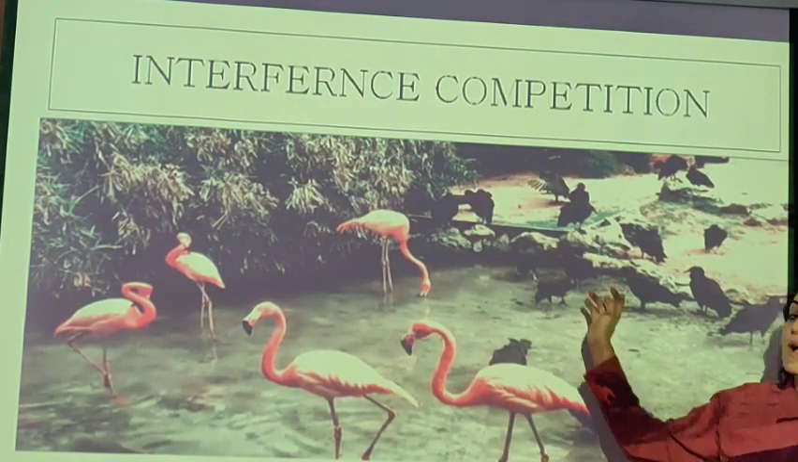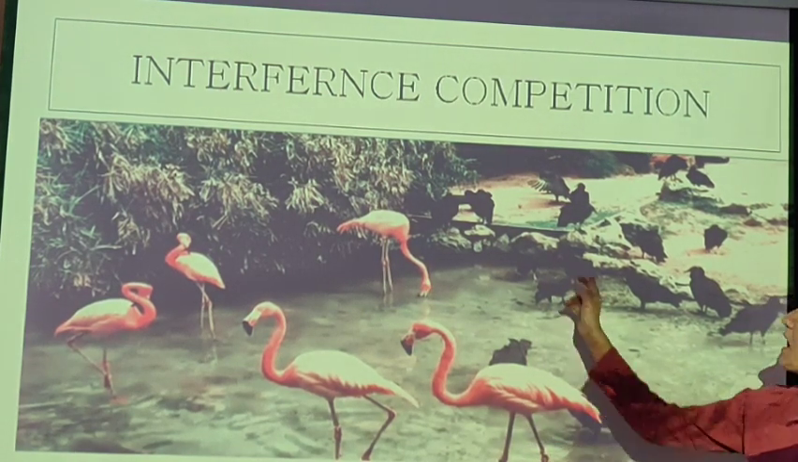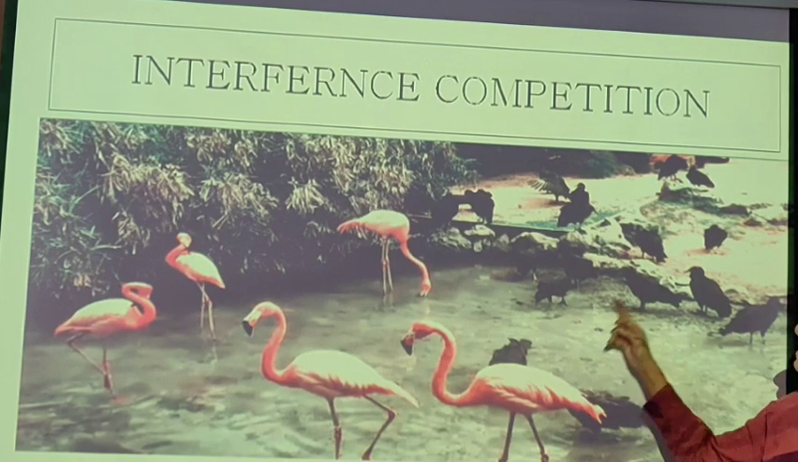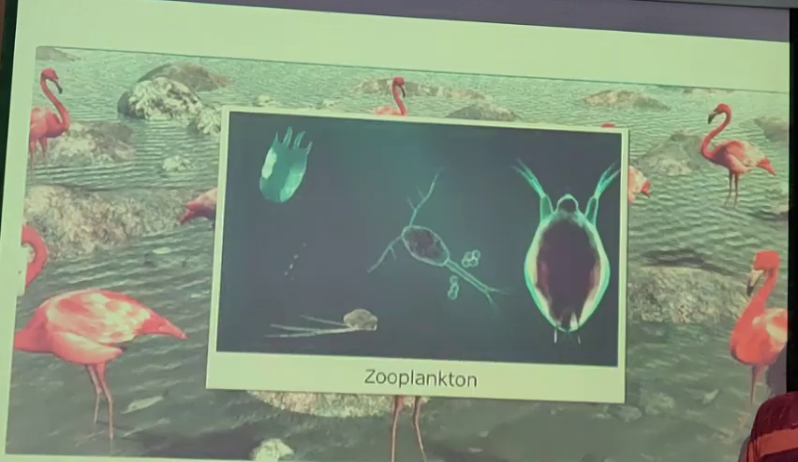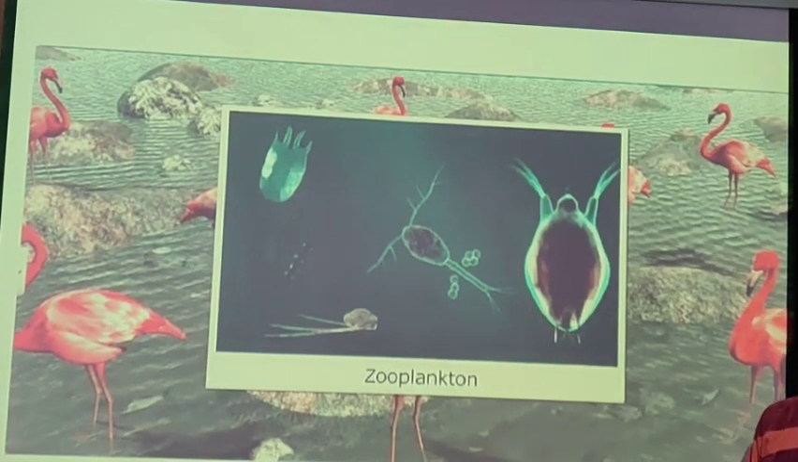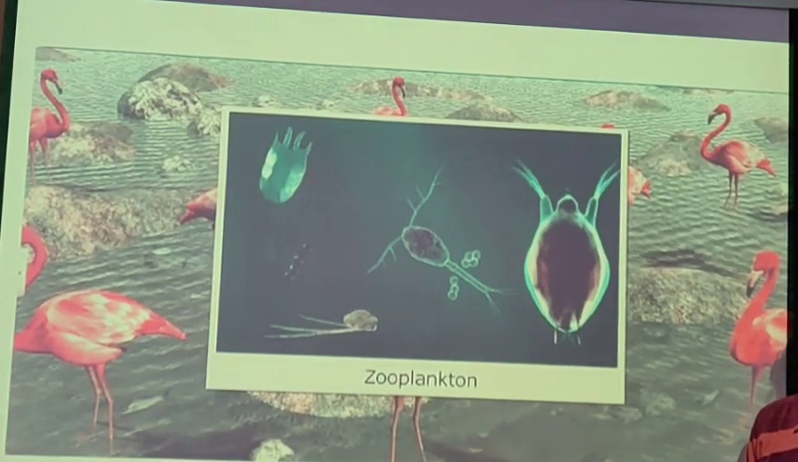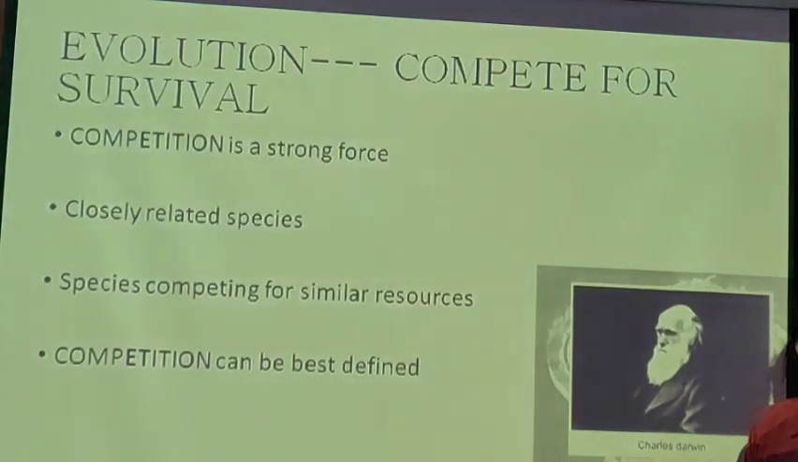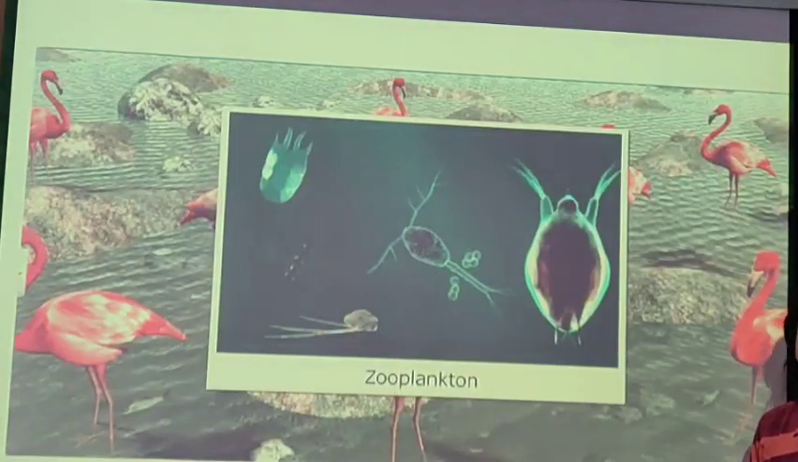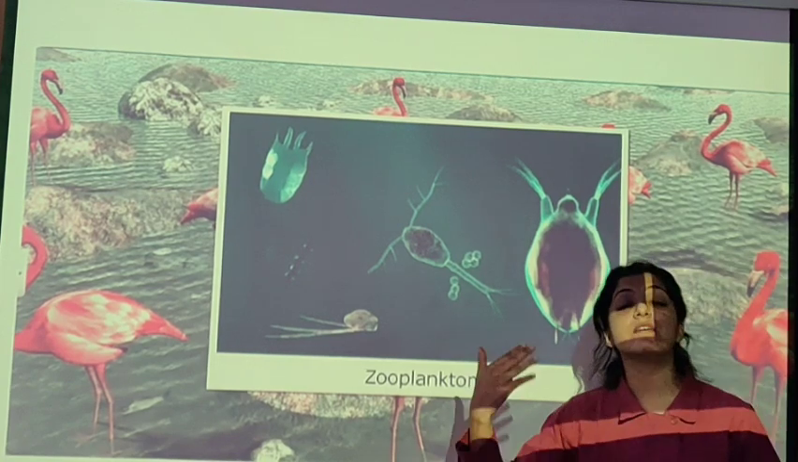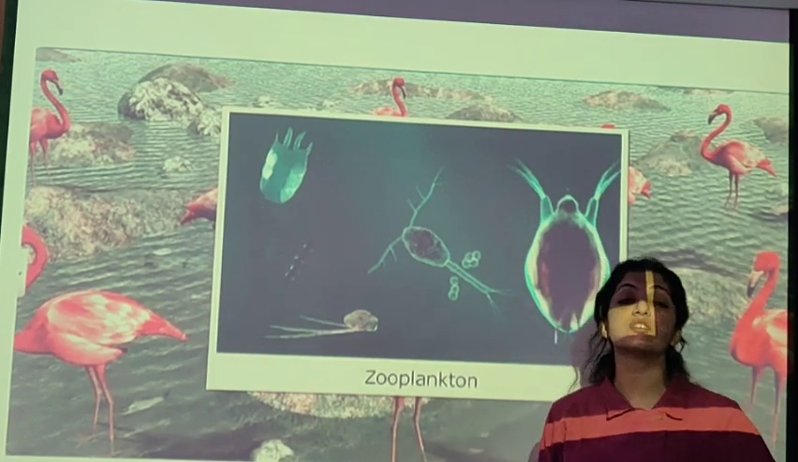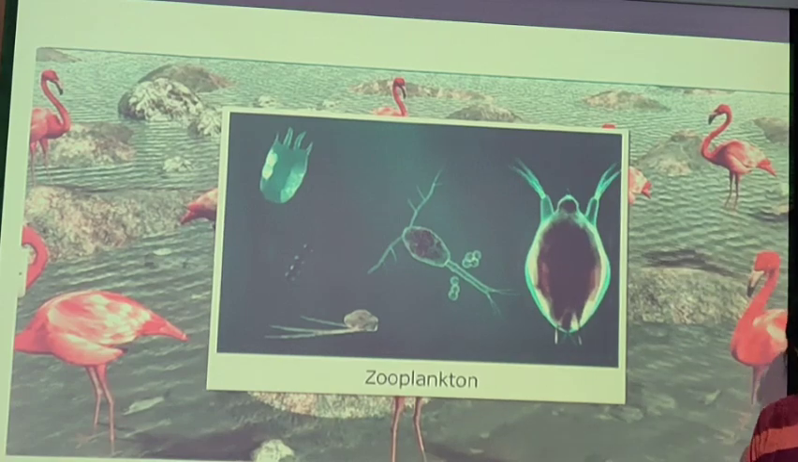When the flamingos come from an outside land, they are over here. These are not closely related species with these birds, but they both are going to compete for the same food, that is the zooplankton. Right? So this is what is competition, and it's a very strong force in the evolution of all the species. Even in the evolution of human beings, competition has played a very important role.